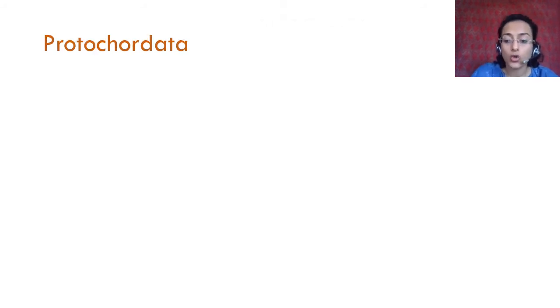Then comes protochordata. Here there are two words that are important, and that will also give you the characteristic of this specific phylum. The characteristics are in the word itself. So proto means primary or basic. Proto means first, that came first, totally primary. And chordata, which are chordates. Chord, they have a chord, they have a notochord. We will see what notochord means. Once you understand that, you will be able to know what the word protochordata means. Okay, so they have a chord.